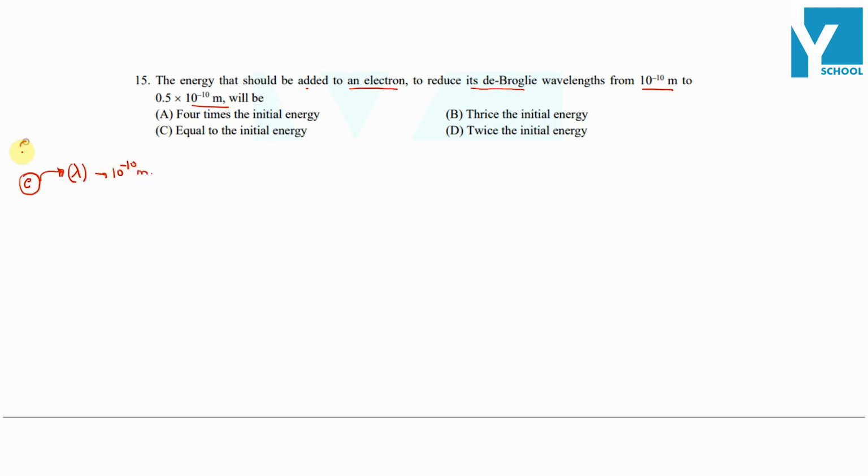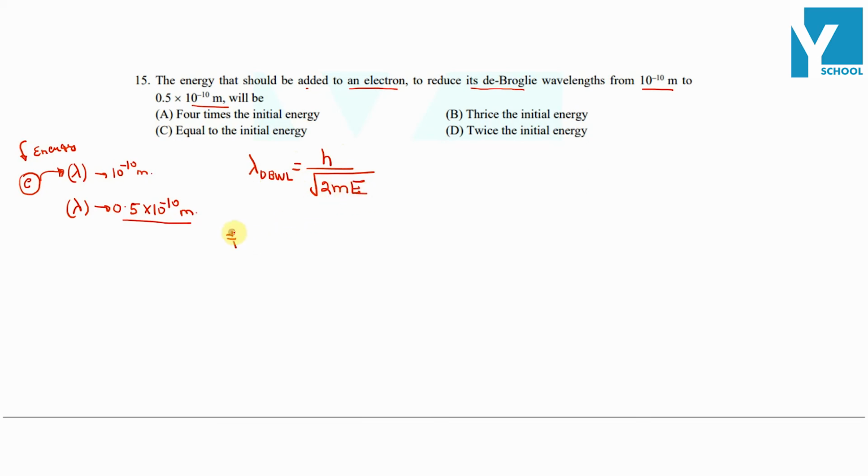क्वेश्चन इज हम इस इलेक्ट्रॉन को कितनी एनर्जी और दें so that its de Broglie wavelength lambda becomes 0.5 into 10 raised to power minus 10 meter. ये क्वेश्चन पूछा. We know lambda de Broglie is equal to Planck's constant h by root of 2 times m into e, where h is Planck's constant, m is the mass of charged particle, and e is the energy of charged particle.